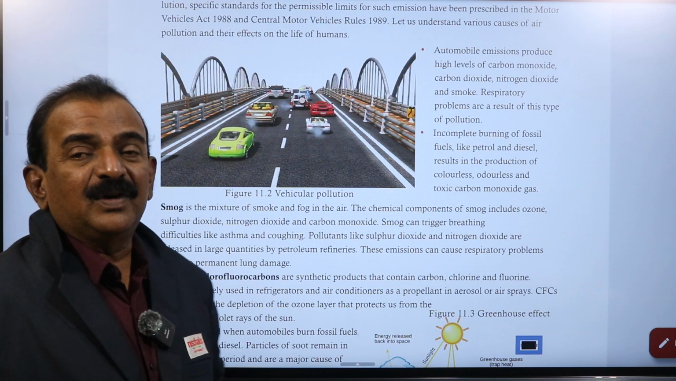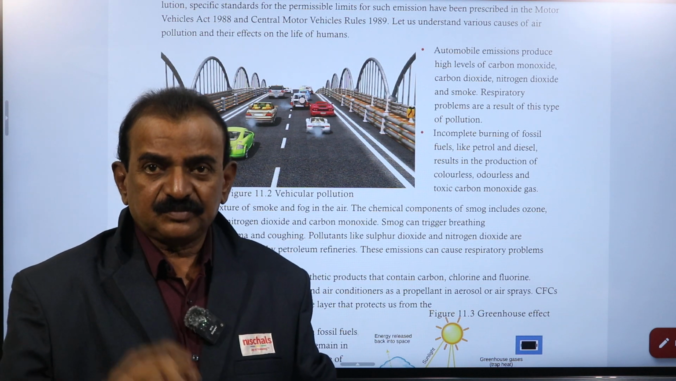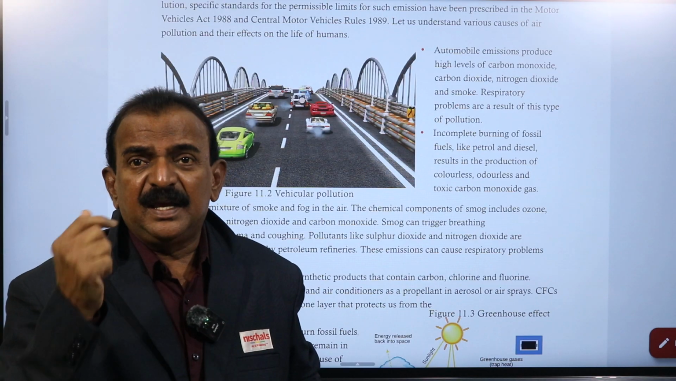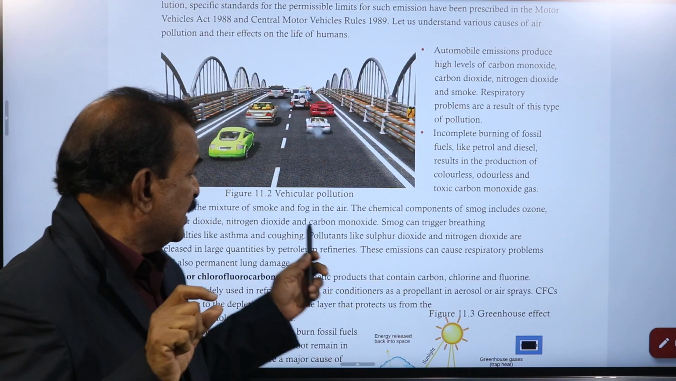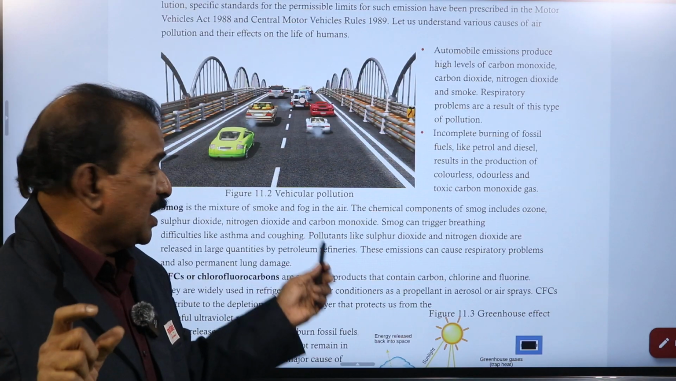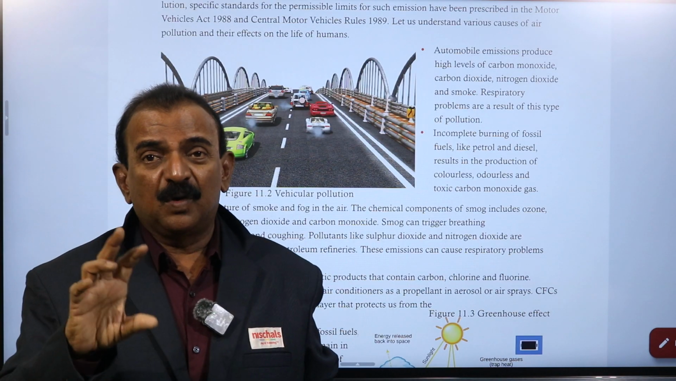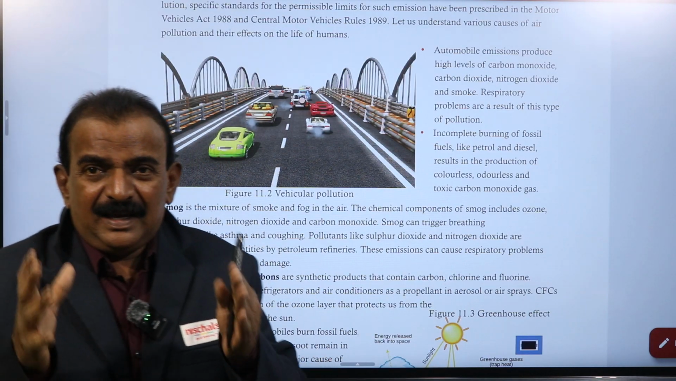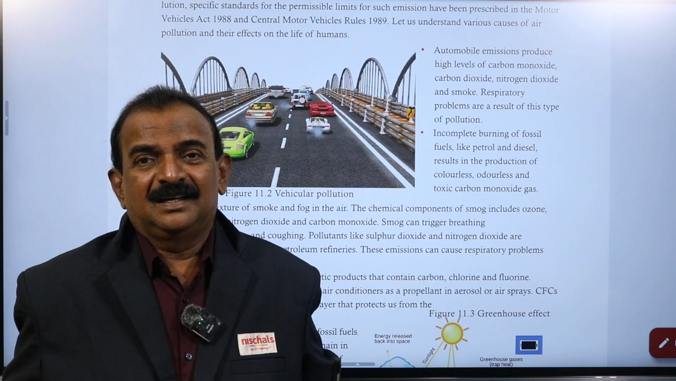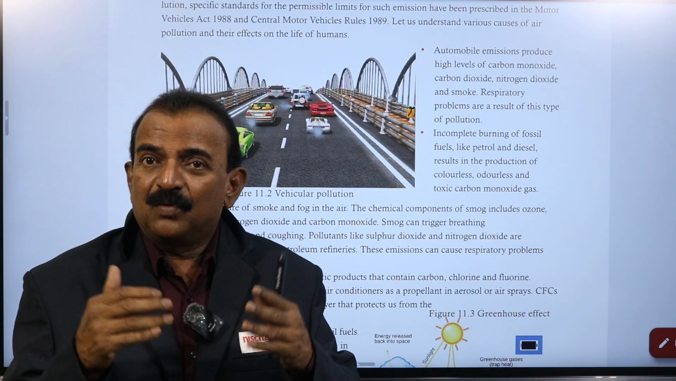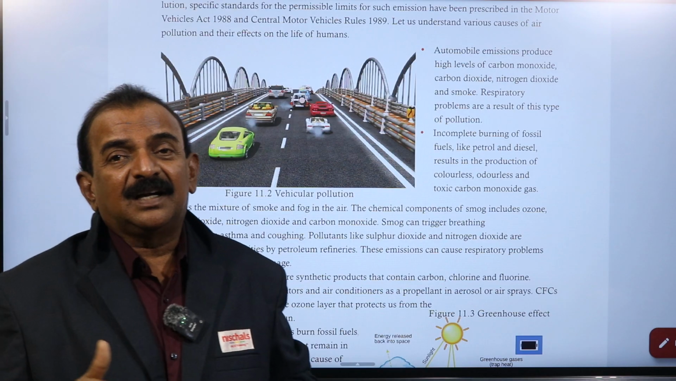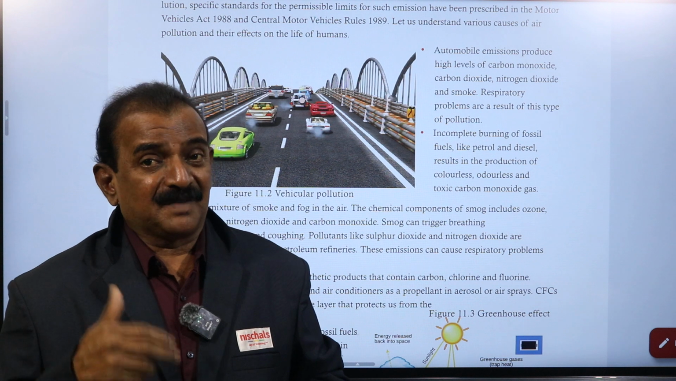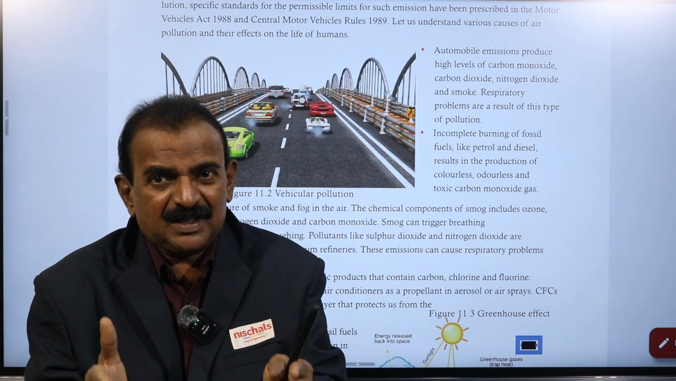Again, we need to understand another term: what is smog? Smog is a mixture of smoke and fog. A mixture of smoke and fog is called smog, and smog contains toxic gases. Smog consists of ozone, sulfur dioxide, nitrogen dioxide, carbon dioxide, and carbon monoxide. So, what are the gases which are present in the smog?